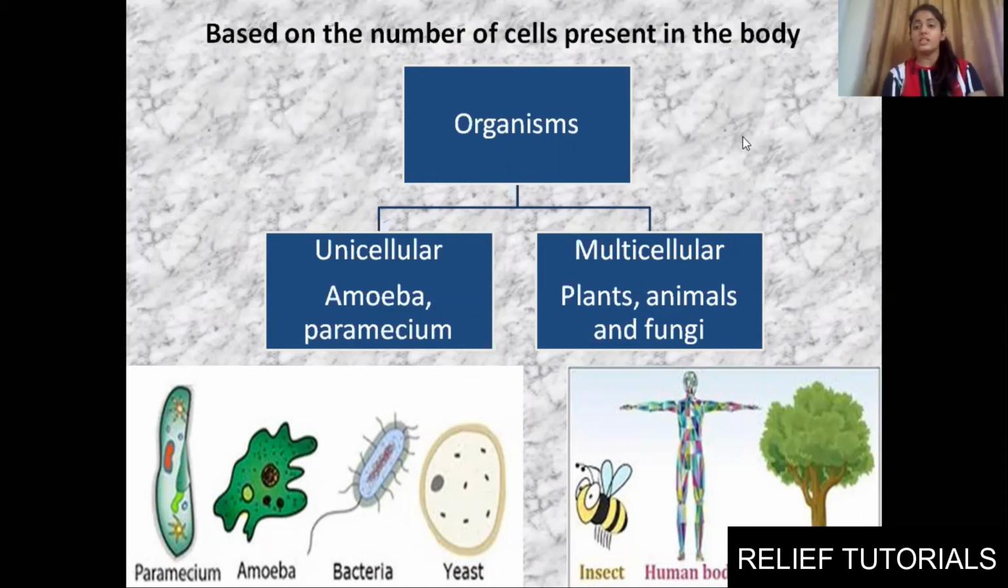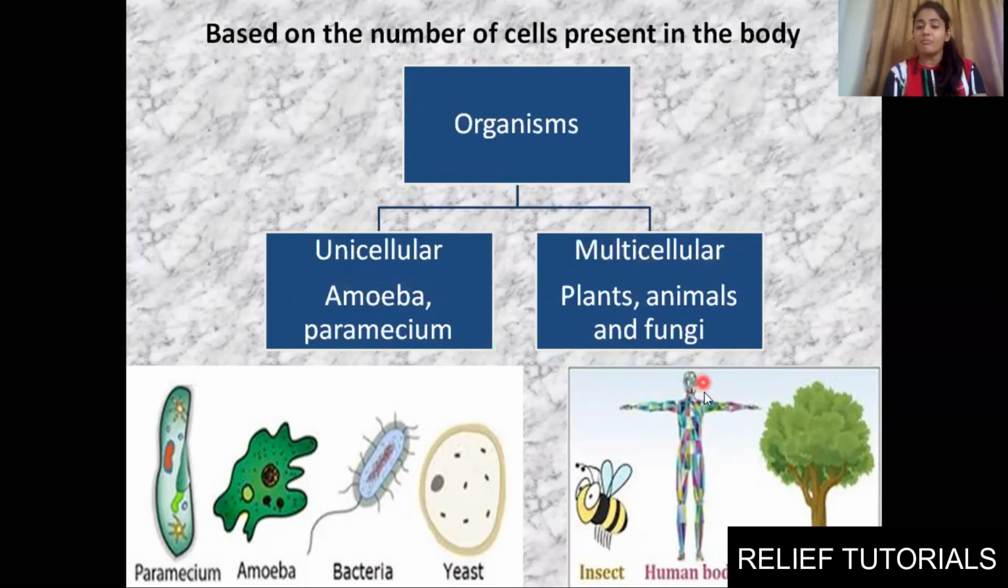Now, based on the number of cells present in the body, organisms are divided into two types. One is unicellular and the second is multicellular. The name itself suggests: uni means single. Unicellular means those organisms which are single-celled. Examples are amoeba and paramecium, bacteria, yeast. A single cell is an individual, so it is known as a unicellular organism.